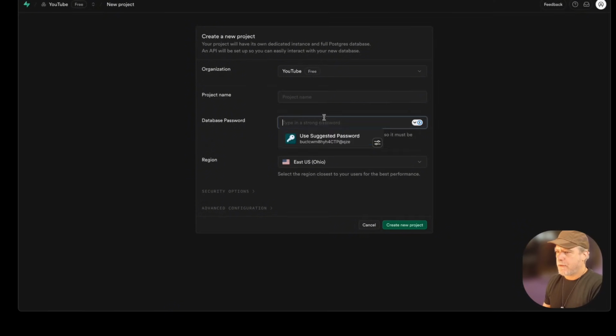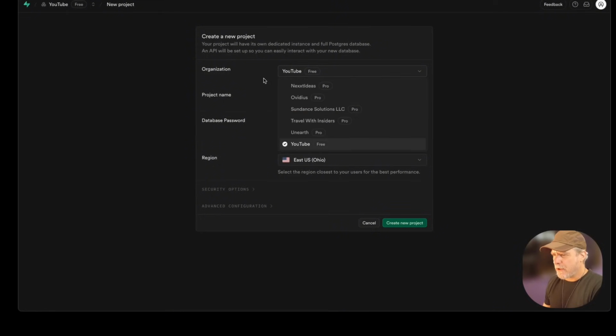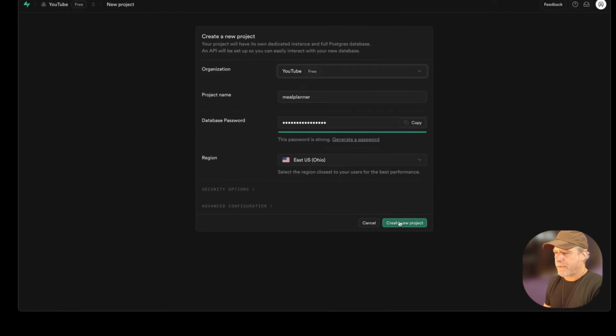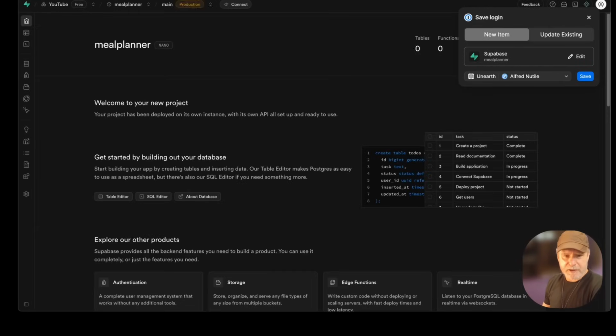Okay. I'm going to paste that there, and then the project name is going to be Meal Planner, because that's what we're doing for the 100th time. I've done this before. I don't really want the free. I probably got to go add my credit card. I'll have to do that after if I keep this. I might keep it, but delete it all and start over because it's really that easy.